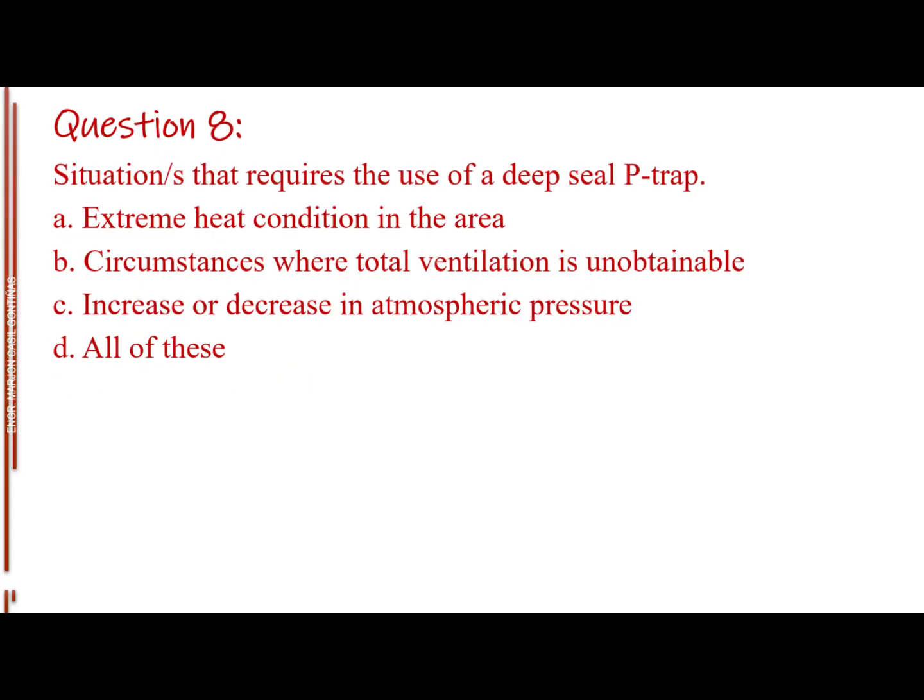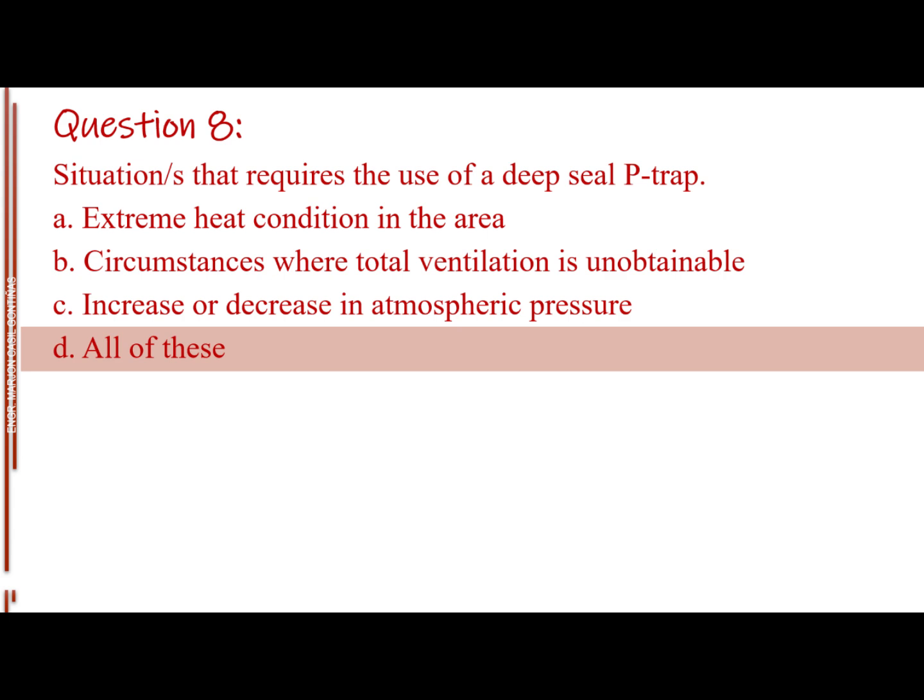Question number 8. Situation or situations that require the use of a deep seal P-trap. Letter A, extreme heat condition in the area. Letter B, circumstances where total ventilation is unobtainable. Letter C, increase or decrease in atmospheric pressure. Letter D, all of these. The answer is letter D, all of these.